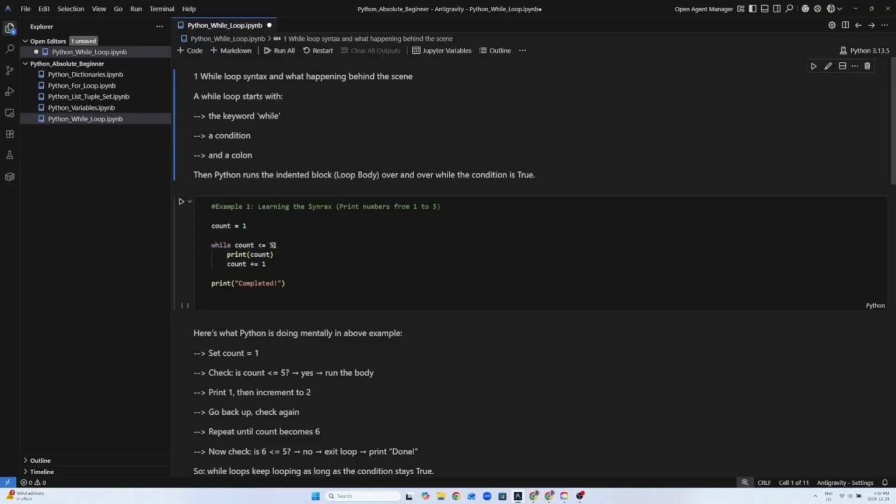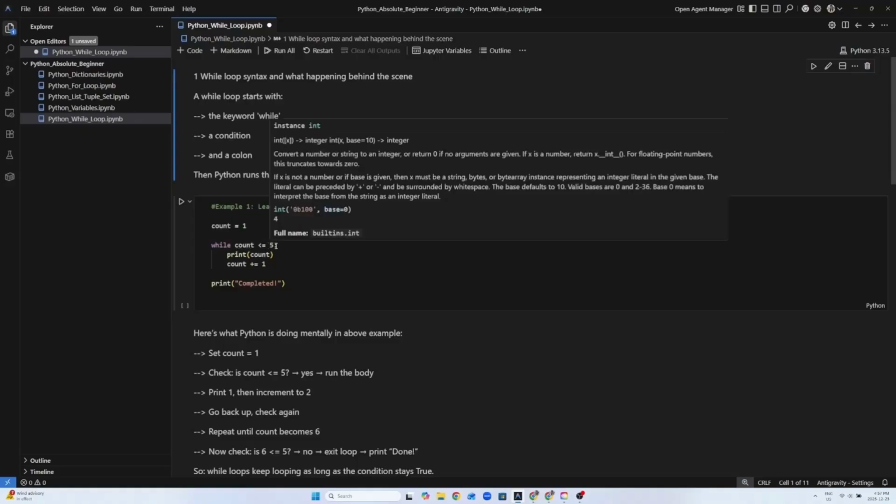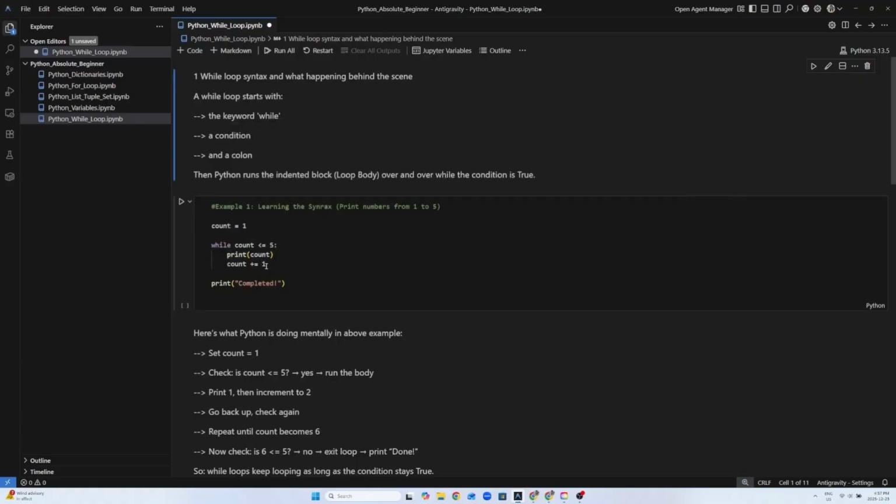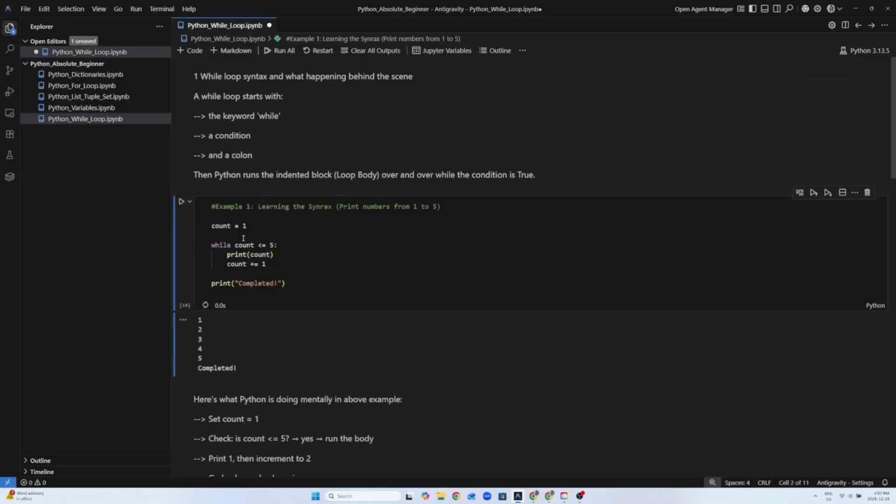We first have our counter, which is equal to 1, then we wrote our while loop, and our condition is to continue this loop while count is less than or equal to 5. Then in the indented body we have our print count, and then we are also incrementing the count variable. Then once the loop is done, we are going to print that the process is completed.